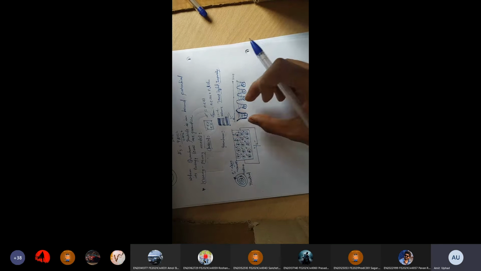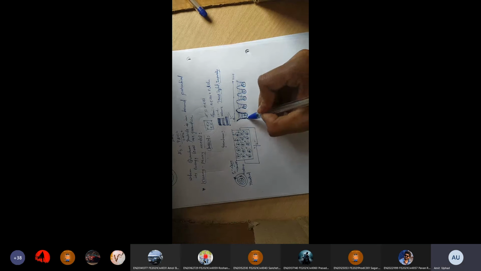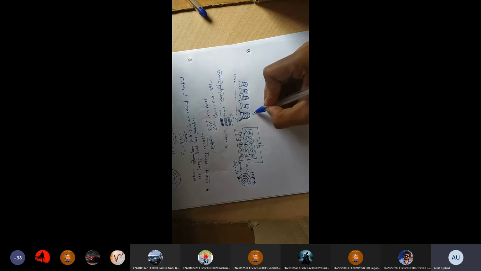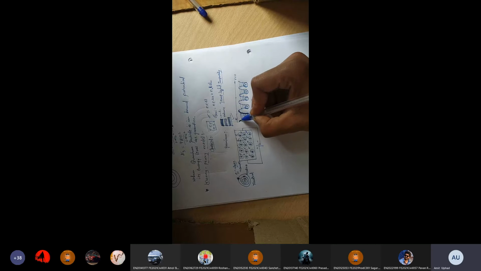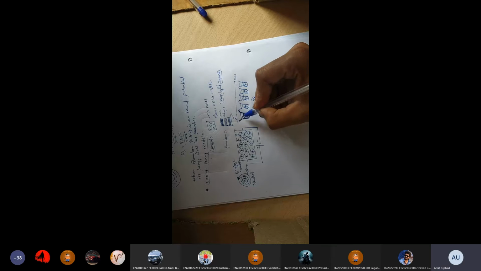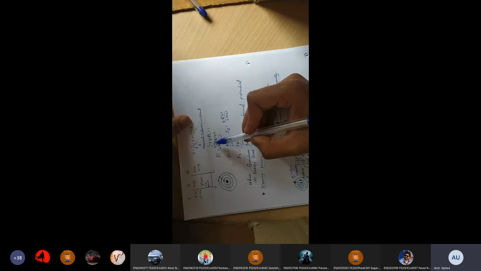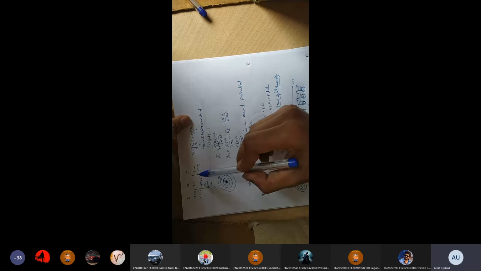I take an array of the nucleus. Around this nucleus, there is a bound potential. What is meant by bound potential? This positive charge has some potential V, 1 upon 4 pi epsilon naught Q by R. This is the potential produced by this positive nucleus, and this potential is indicated by this region. Whenever an electron is trapped in this region, it has a quantized energy level given by this formula. Like this. This is a bound potential, and our electron has a quantized energy level.